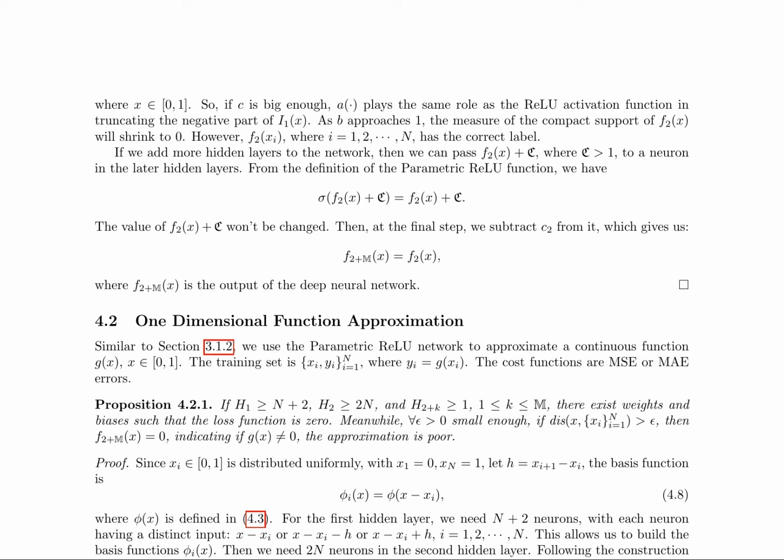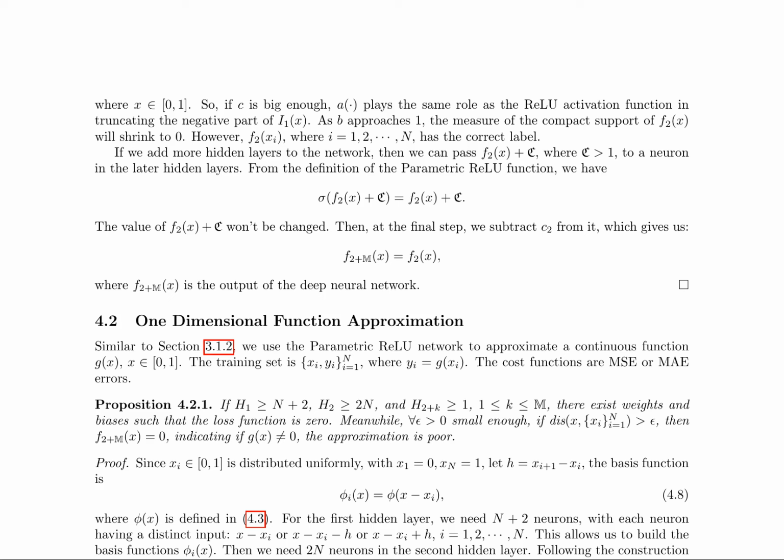In the context of deep neural networks, this paper explores the approximation capabilities of parametric ReLU and sigmoid activation functions. The authors construct solutions that can be as close to the global optima as possible, but the approximation is still very poor.